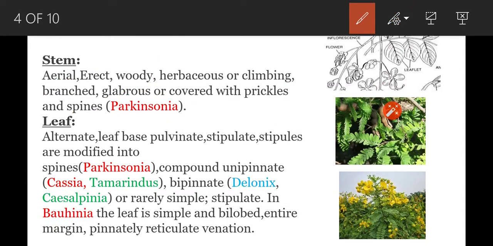Next vegetative character is leaf. Leaves are generally alternate. Next, leaf base is pulvinate. Pulvinate means the leaf base is swollen. Such a leaf base is called a pulvinate leaf base. Next, stipulate. Leaves have stipules. Next, stipules are modified into spines in Parkinsonia. That means these stipules are modified to form spines or prickles.